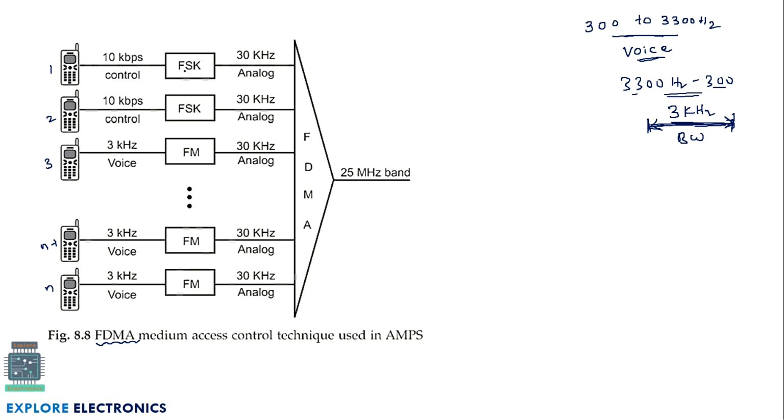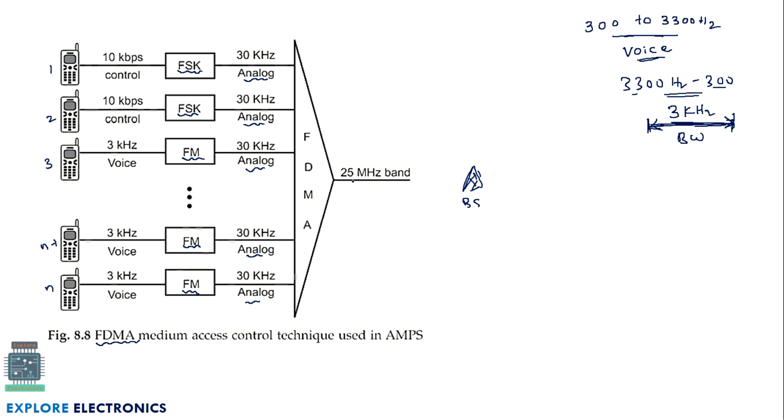The modulation method they are adopting for control is FSK, frequency shift keying. This is a digital signal we can consider, and the voice signal is of analog type, for which an analog modulation technique is used, that is frequency modulation. Here you can observe the spacing between the channels: this is a 30 kilohertz channel, this is a 30 kilohertz channel, which is analog communication happening in these channels. FDMA is the method we use for multiple access, and this FDMA transmits to the tower or the base station, BS.